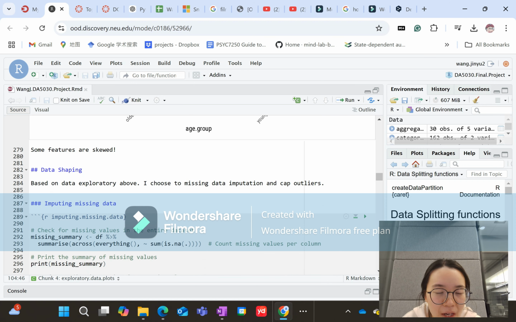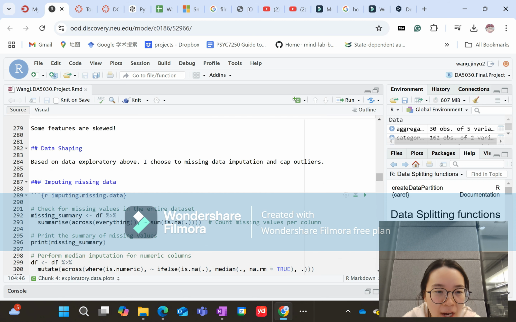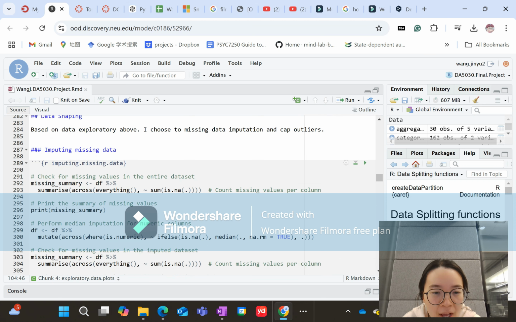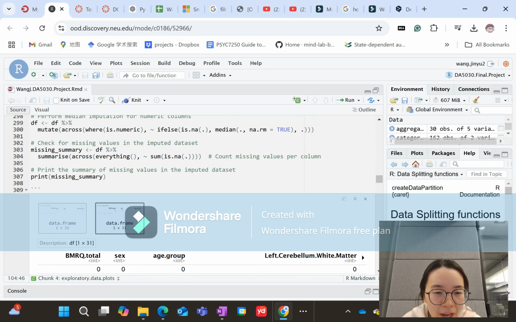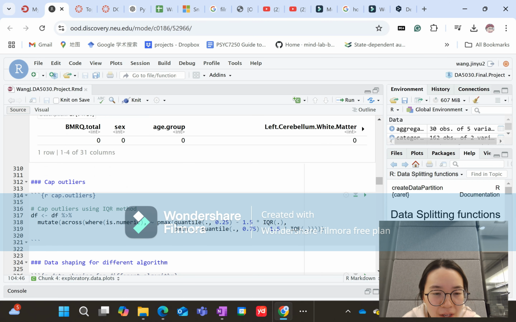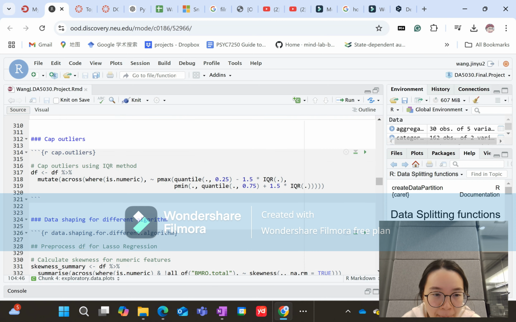Then for data transformation, I imputed the missing data using median imputation, and I kept the outliers using the IQR method, since some features are skewed according to the results from the previous data exploration.